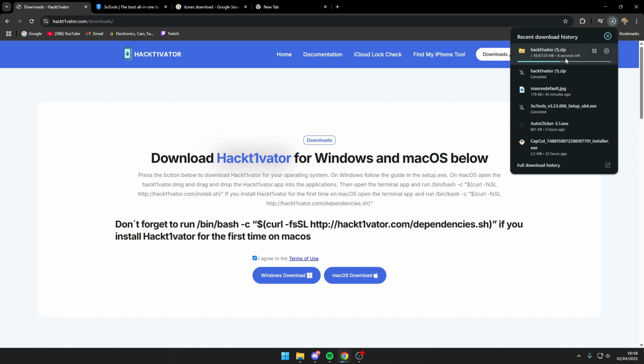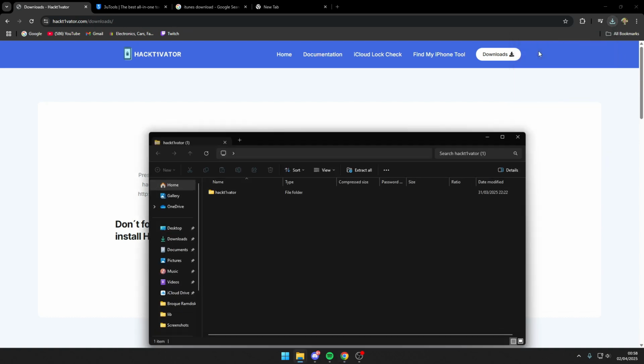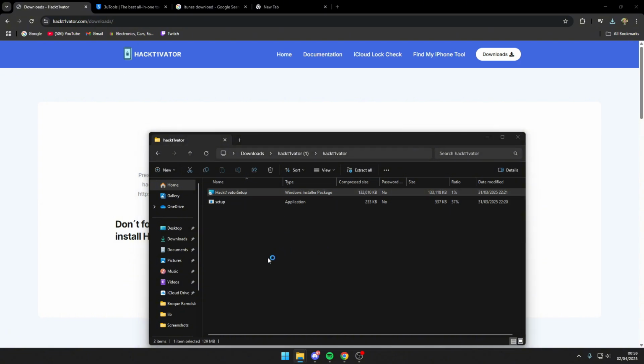I've already downloaded this, but it is what it is. You open that, and then you unzip it. You press Hacktivator Setup. You should be able to just do both of them. Be perfectly fine. And then you'll go through all of it, and then I'll just show you how it's done.